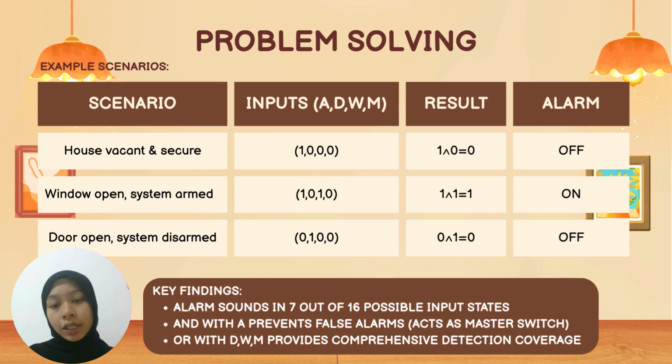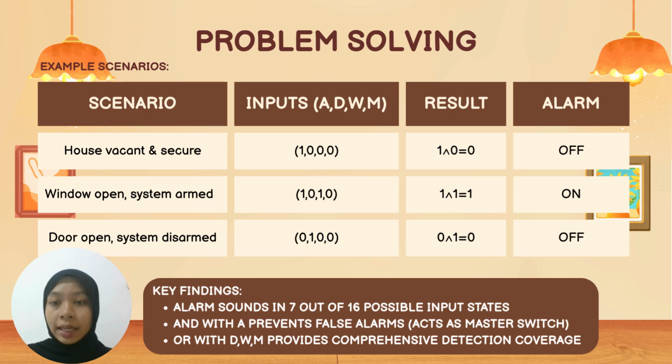Okay, the second scenario is window open, system armed. The input is 1010. So the result is 1, which means the alarm is on. Here the system is armed and a sensor is triggered, so the alarm sounds correctly. And the third scenario is door open, system disarmed. The input is 0100 and the result is 0, which means the alarm is off. Even though a sensor is triggered, the system is disarmed. So this prevents a false alarm when the owner enters.